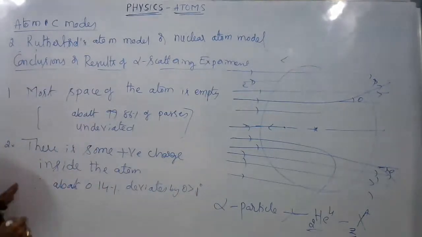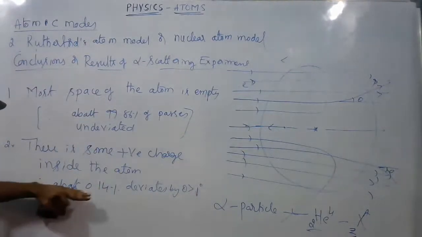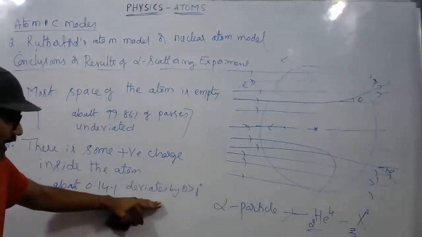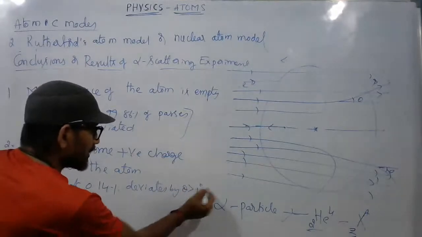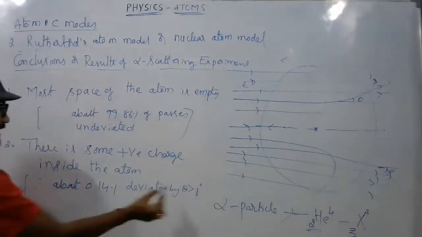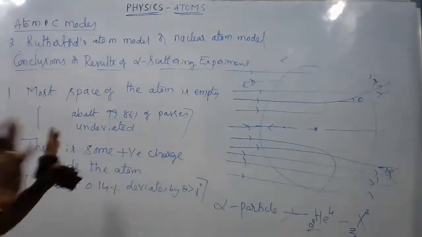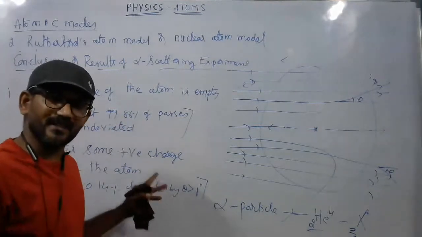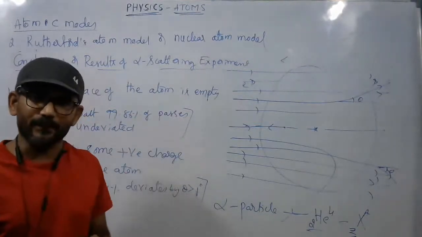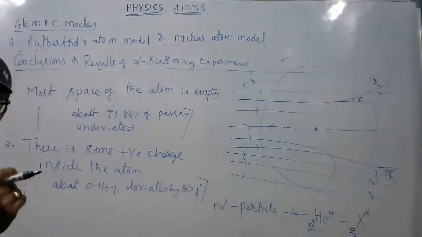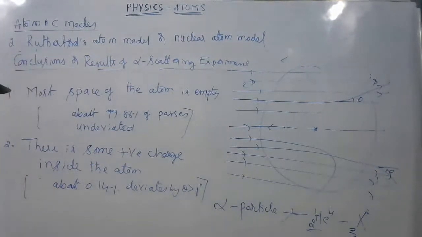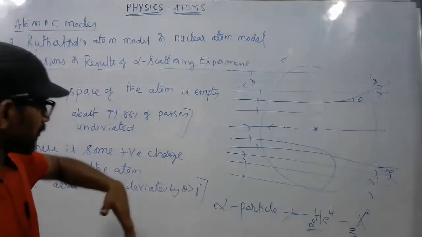From this observation, it was concluded that there is some positive charge, similar to that of alpha particles, inside the atom. Got it? And from the third observation, around 1 in 8,000 deviated by angles more than 90 degrees,